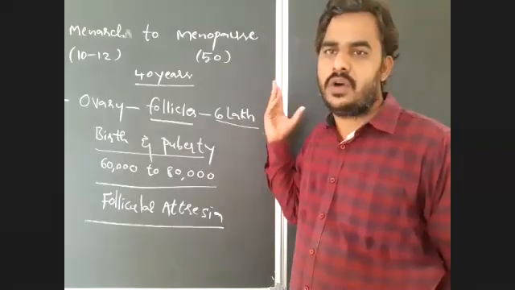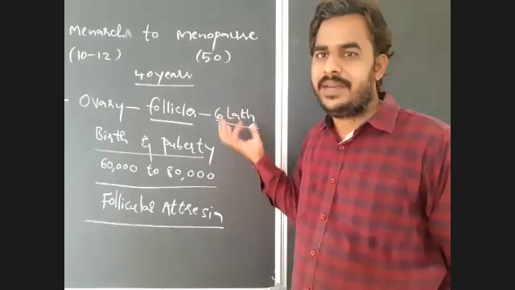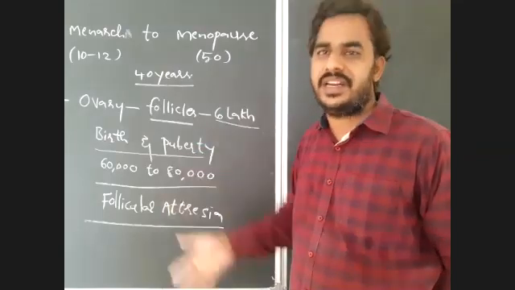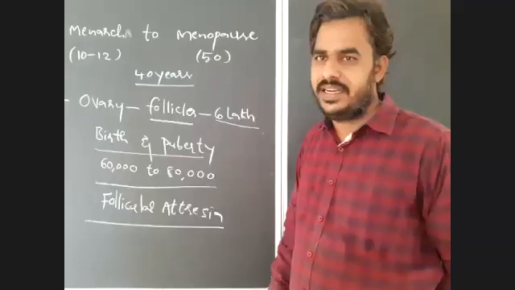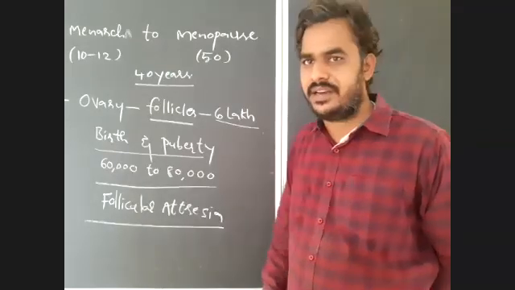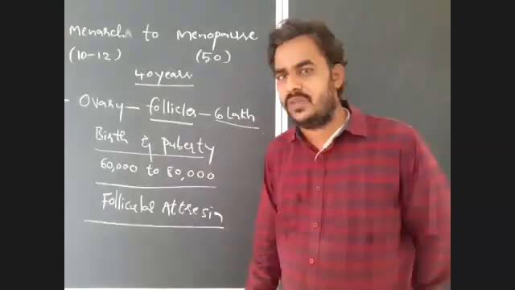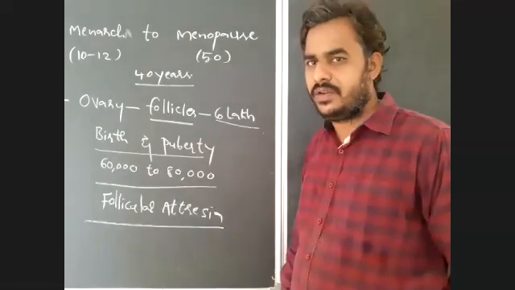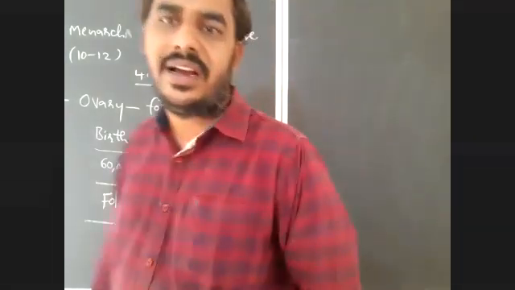After formation, why does the majority degenerate? It is not easy to supply nutrients to that many follicles, so they degenerate, which is known as follicular atresia.